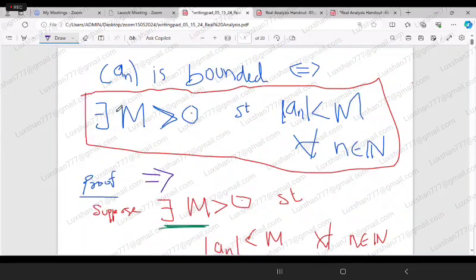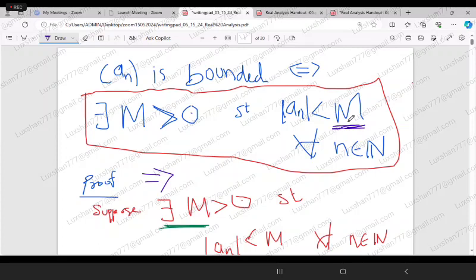That is, we are assuming that there exists a positive real number M such that mod of a_n is less than or equal to M. Why are we saying positive M? Because it's a mod of a_n, so mod of a_n will always be greater than or equal to 0. Therefore, that is why we are saying that this capital M is a positive number.